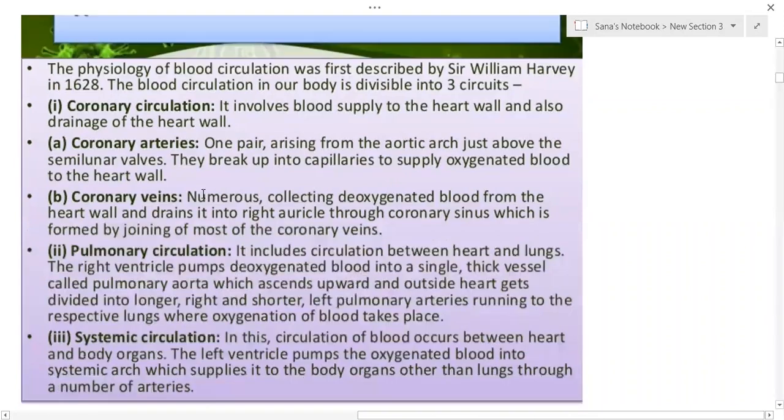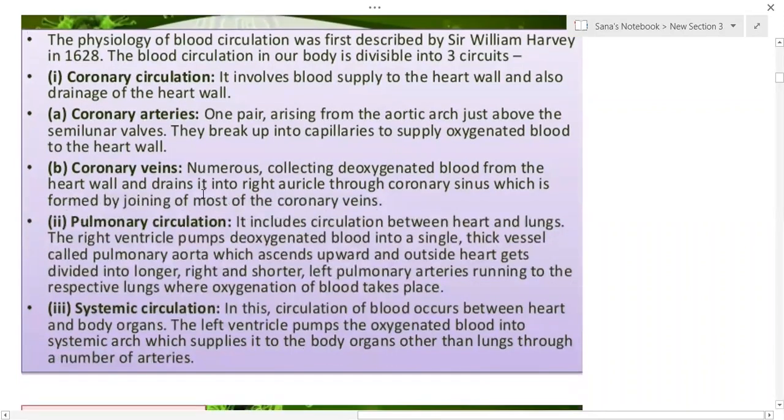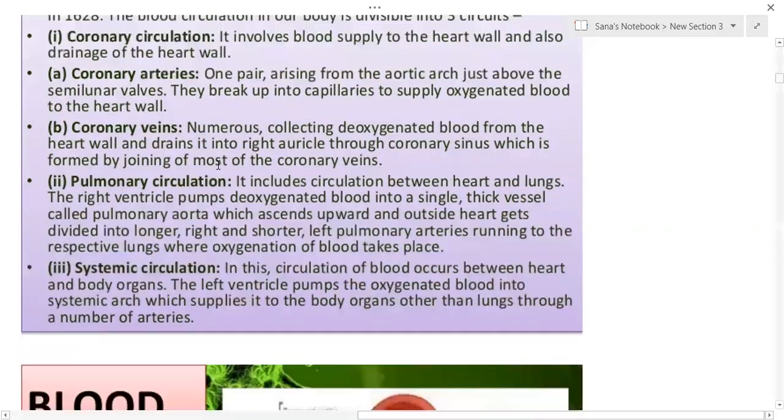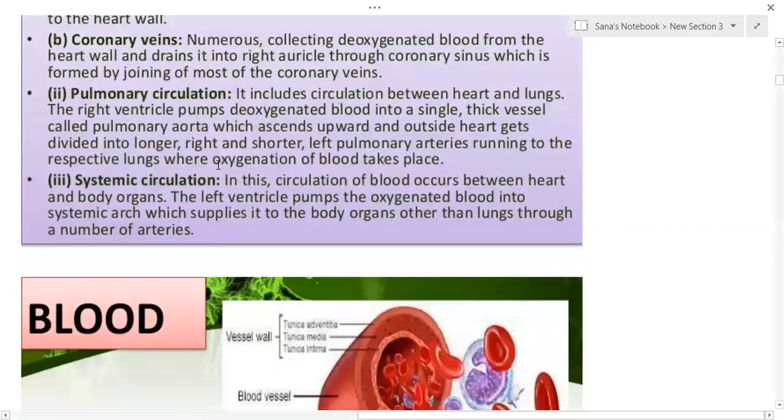Whereas coronary veins are numerous in number. They collect the deoxygenated blood from the heart wall muscles and pour it directly into the right auricle through the coronary sinus.